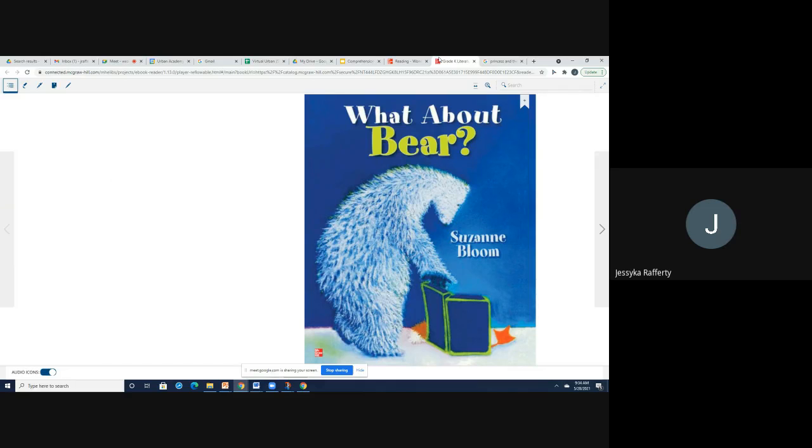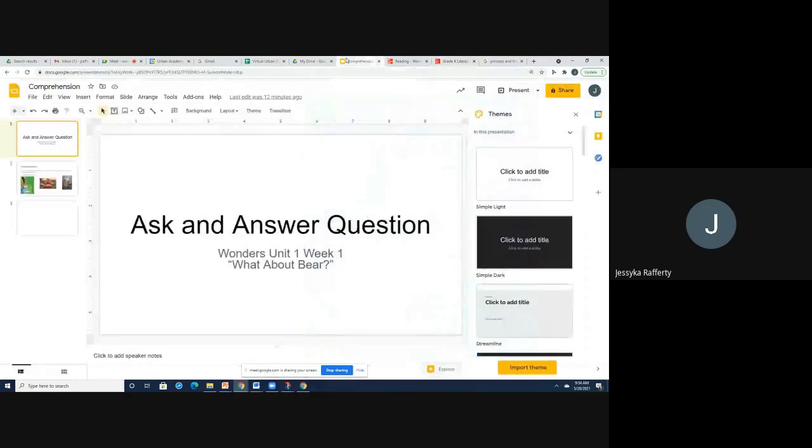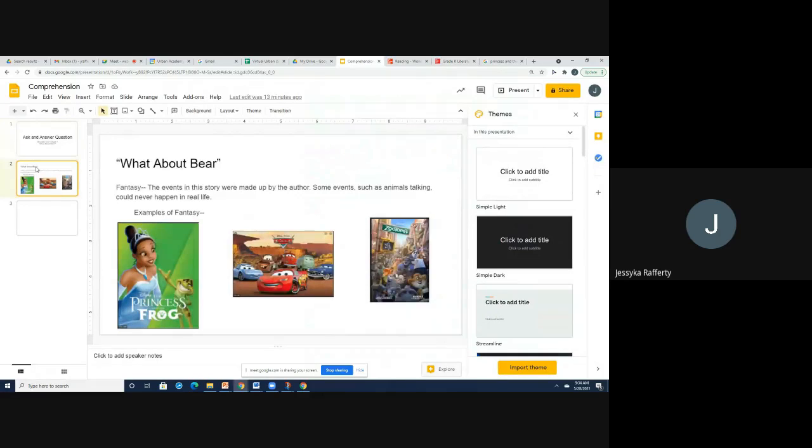So it is not a real story because we know that when we talk about fantasy, the events in the story were made up by the author. Some events, such as animals talking, could never happen in real life. A couple of examples of fantasy that we may know is the story The Princess and the Frog. Now, we all love this movie. We love Tiana and Prince Naveen, but we know that frogs cannot talk for real. So this is a fantasy.